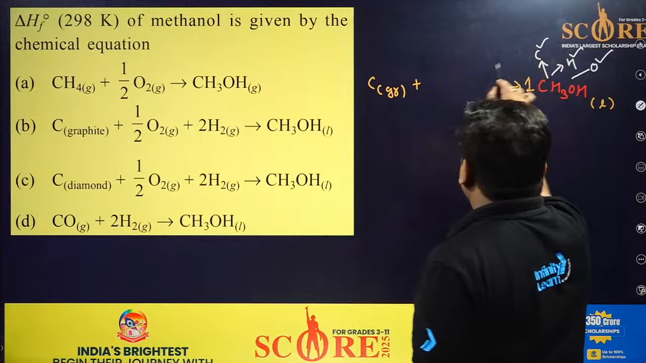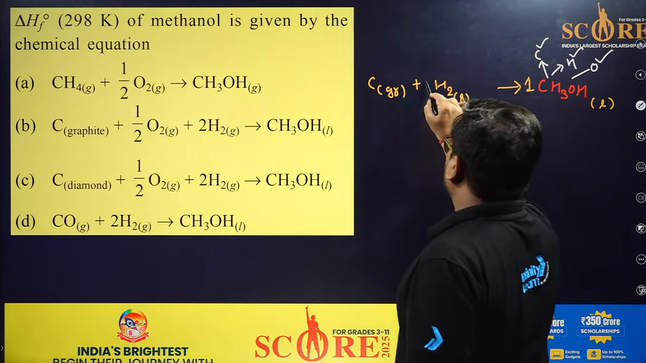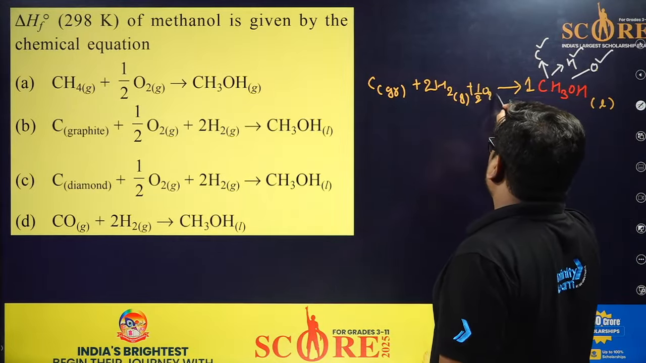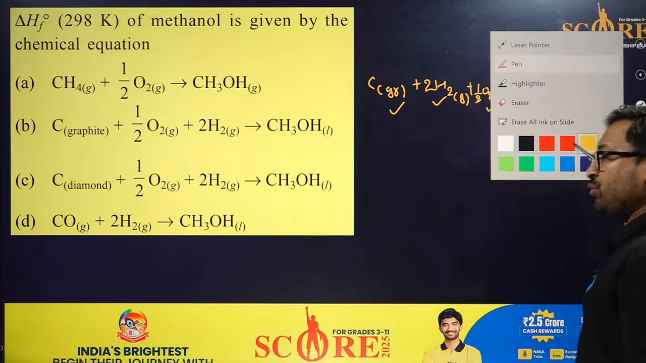Okay, now hydrogen will exist as H2 gas. Their requirement is 4, so I will take 2. Oxygen is 1, so I will take 1/2 O2 gas. This is the most standard form of their aggregation. Okay, so this is the answer.